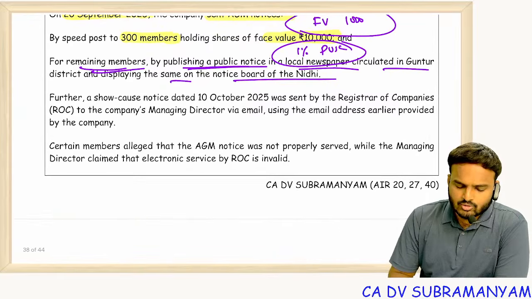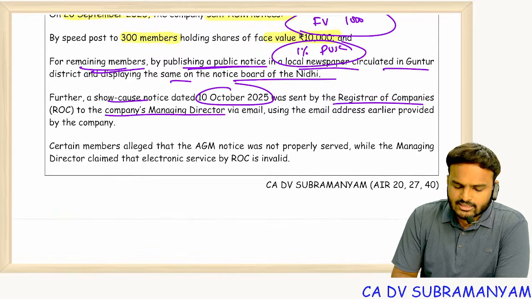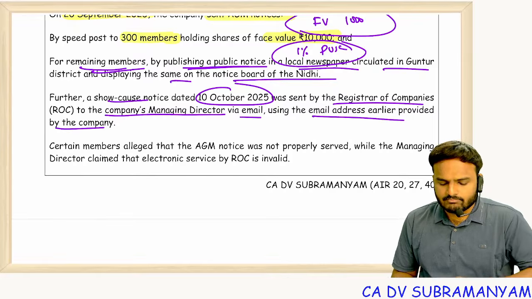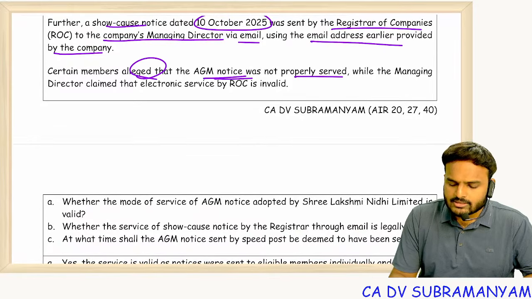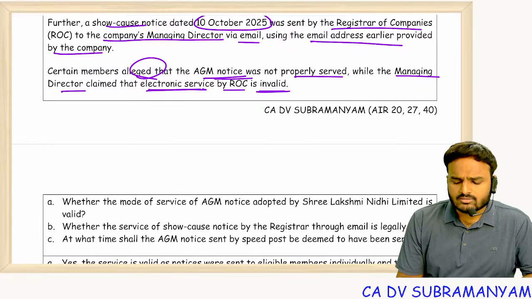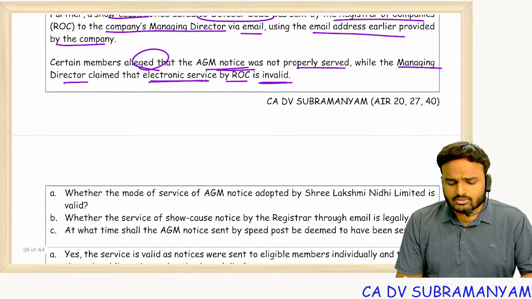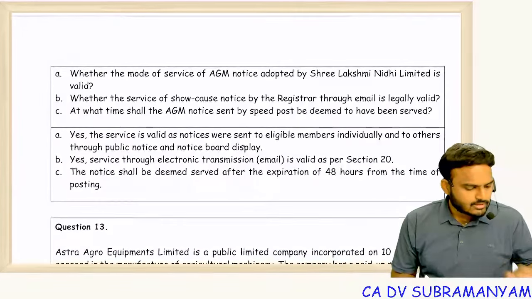Further, a show cause notice dated 10th October 2025 was sent by the ROC to the company's MD via email using the email address earlier provided by the company. Certain members argued that the AGM notice was not properly served, while the managing director claimed electronic service by the ROC is invalid. Who told? Prescribed mode allowed. If he requests a specific mode, then the specific mode will be followed.